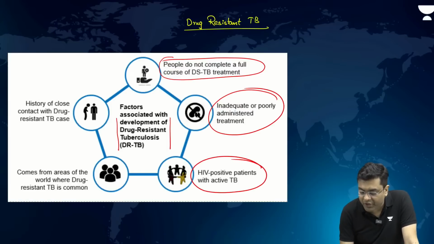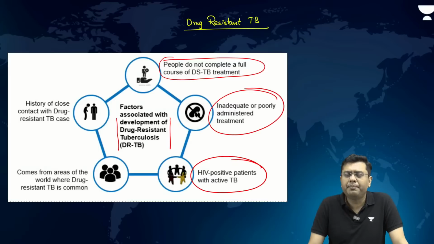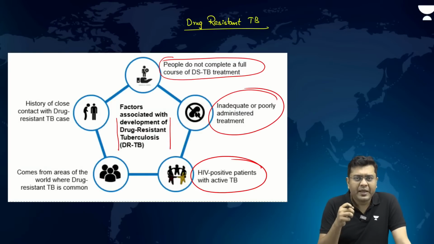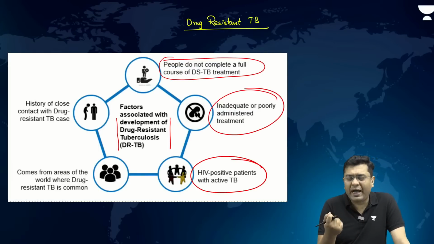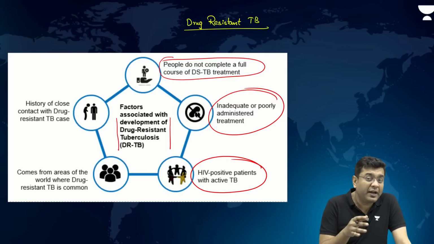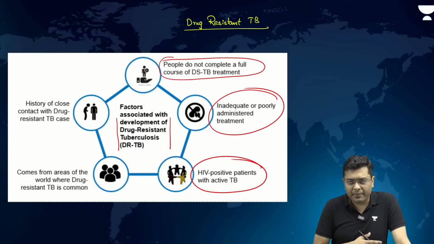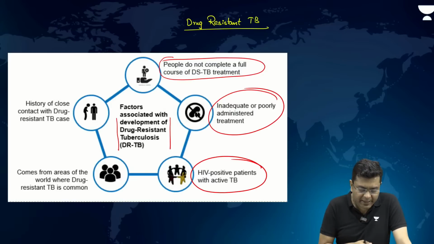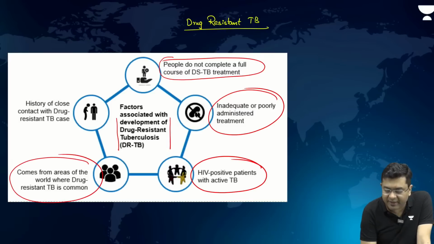Then HIV positive patients with active TB end up developing it, because in HIV, what do you have? The immune system is completely washed down, right? So the microbes end up having a primacy. Now, in HIV positive patients, whatever amount of microbes that you have, they need to be finished off by these drugs completely. Otherwise, if you rely on the body's own immune mechanism to get rid of the slightest of infection, the body won't be able to do so. So that is where oftentimes you have to administer higher generation of antibiotics to the HIV positive patients who are suffering from TB.